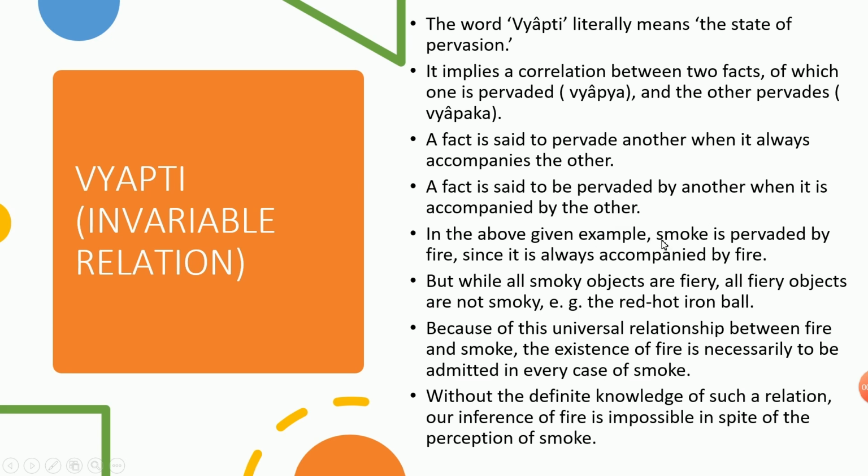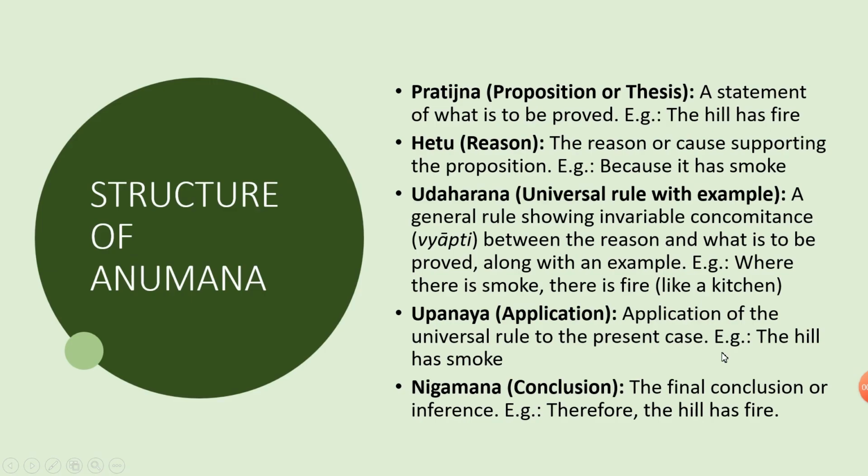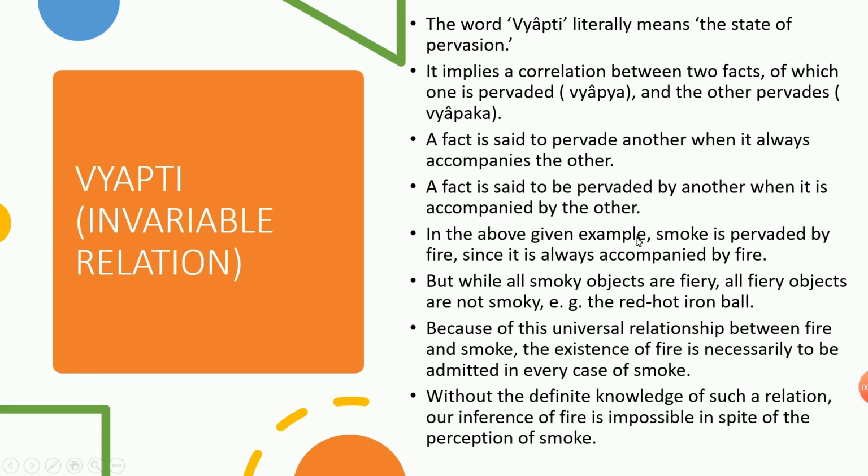There is a given example in the previous part, that is, the hill has fire. In the above example, smoke is pervaded by fire. If you say smoke, it directly or indirectly connects with fire. If there is smoke, there definitely should be fire, since it is always accompanied by fire. But while all smoky objects are fiery, all fiery objects are not smoky. For example, a red hot iron ball.